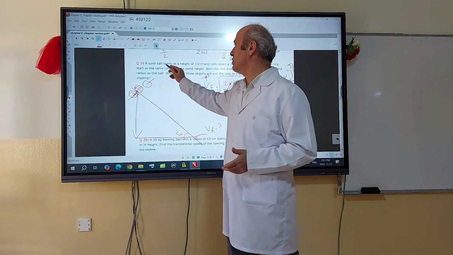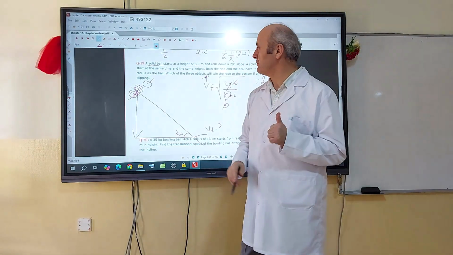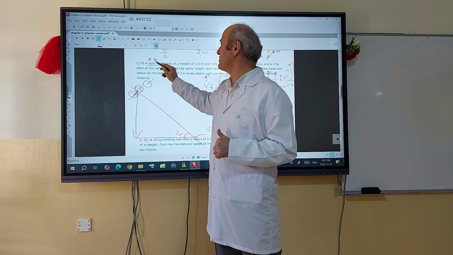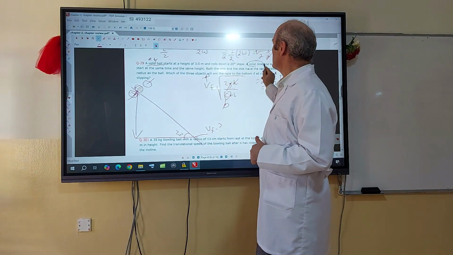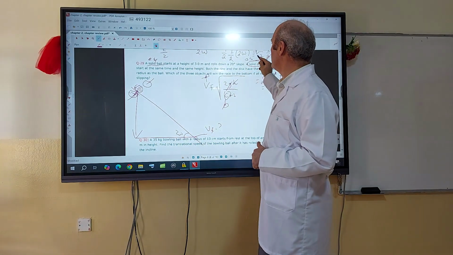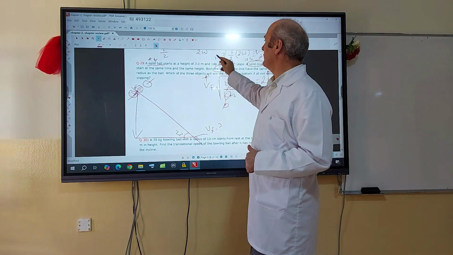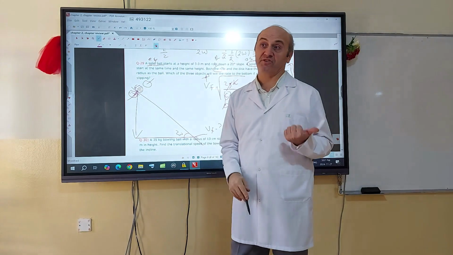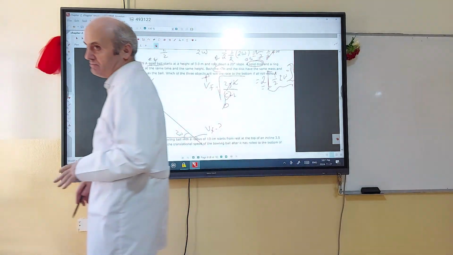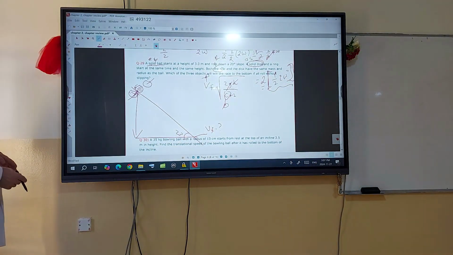C, of course, for the sphere it is 2 over 5, 0.4. For the disc it is 1 over 2, 0.5, and for the ring it is 1. So that's why the smallest c is the fastest. So it will arrive at the bottom first.